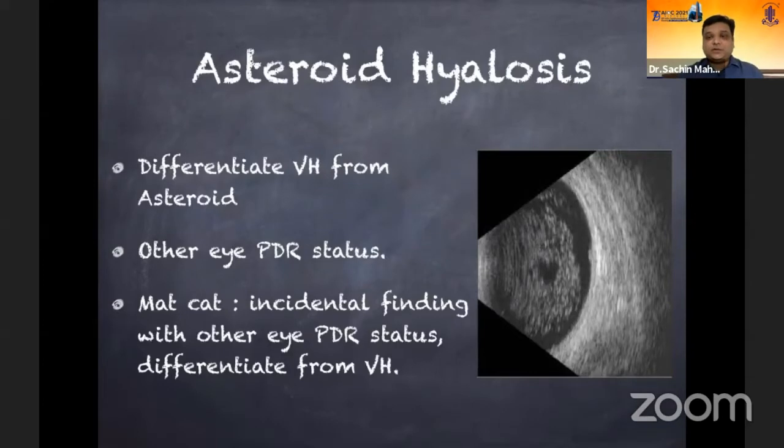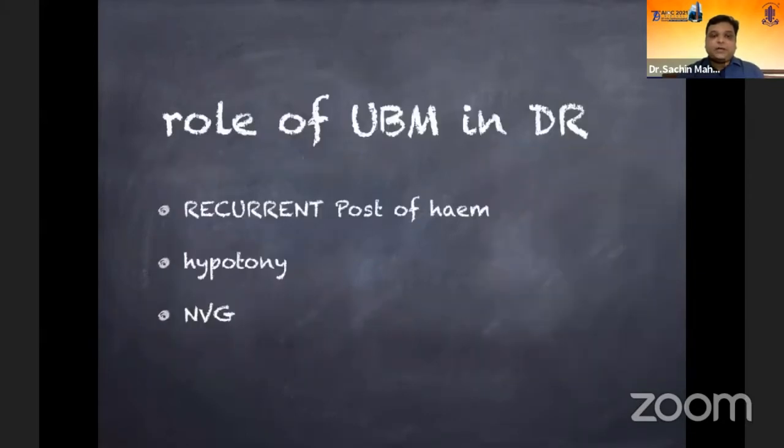Asteroid hyalosis is a definite differential diagnosis in diabetic patients, wherein this also presents with a lot of intraocular echoes. The differentiating point would be that there would be a clear zone in front of the retina and the vitreous, an optically clear zone. So this would differentiate it from a vitreous hemorrhage, and it's definitely useful in cases of PDR, especially when you cannot assess the retina with a dense cataract.